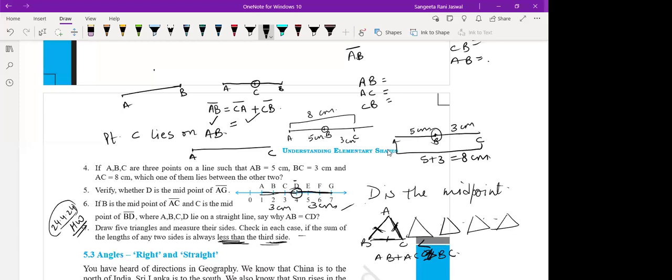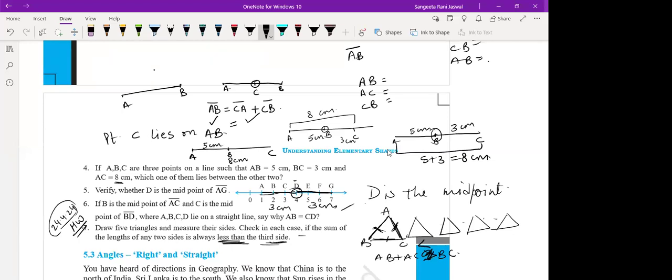Done? Yes, ma'am. Now, what is the measurement of AC given? 8 centimeters. So draw an 8 centimeter line. Now, from A, take 5 centimeters and take a point here. This point is B. So that B is 5 centimeters.